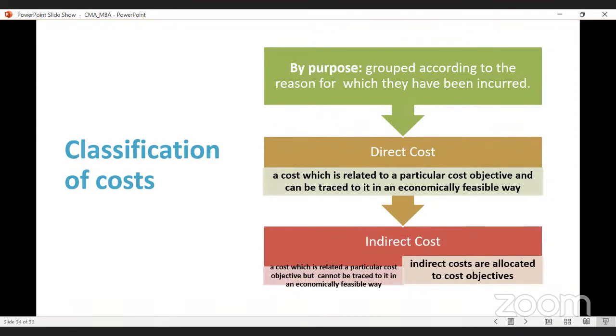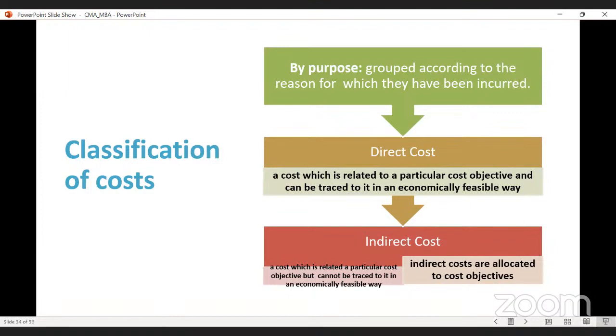Just before, we have already discussed what a cost objective is. A cost objective is used to measure the cost of a cost center. Here we are taking the cost center as a particular item or particular person or particular thing. So a cost which is related to a particular cost objective and can be traced to it in an economically feasible way is a direct cost.